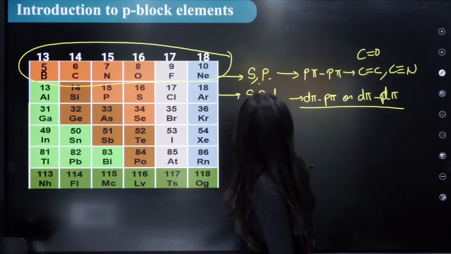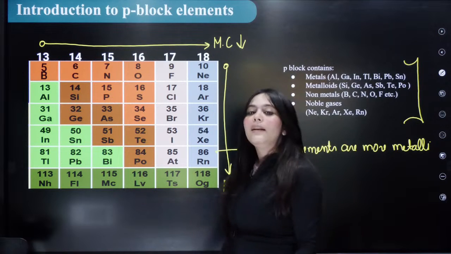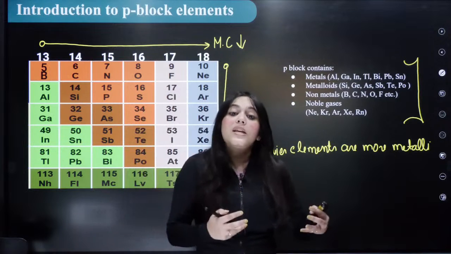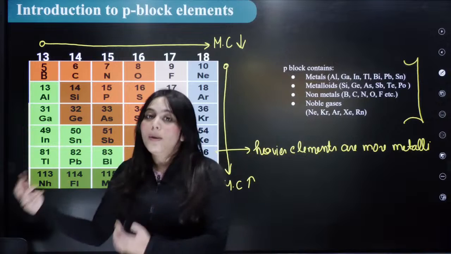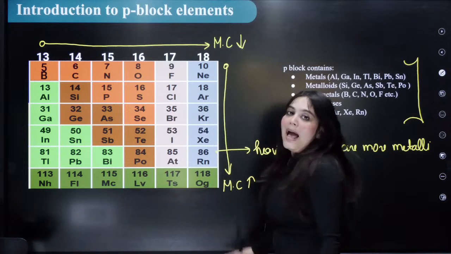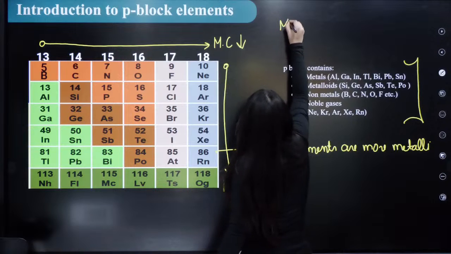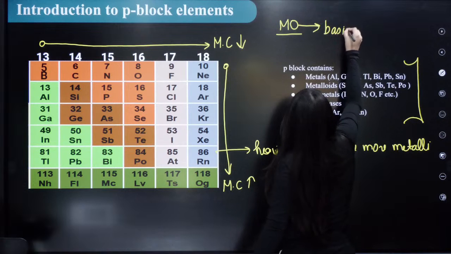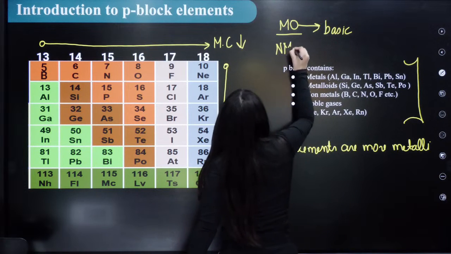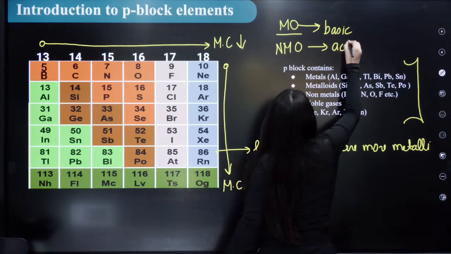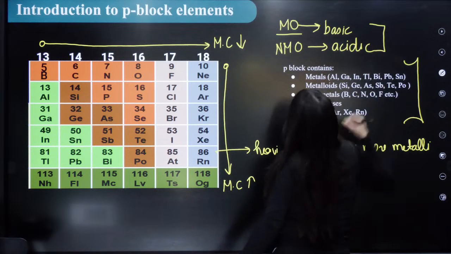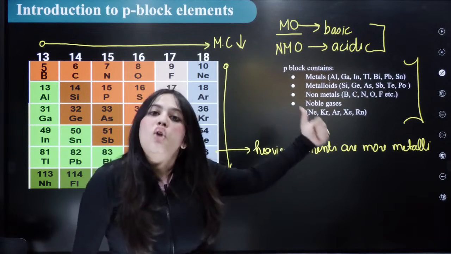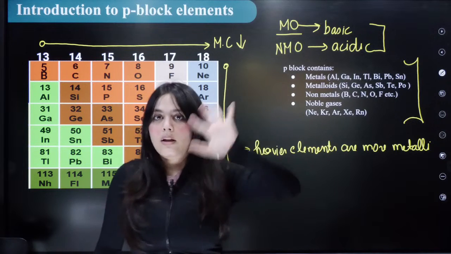The other thing I want to tell you, when I was talking about the metals and non-metals, one thing I forgot to mention is how will you know which is the most metallic and which is the most non-metallic? Remember this: metallic oxides are always basic oxides, and non-metallic oxides are acidic oxides. Always remember this basic point. Whatever metals there are, their oxides will be basic in nature. Non-metal oxides will not be basic in nature.